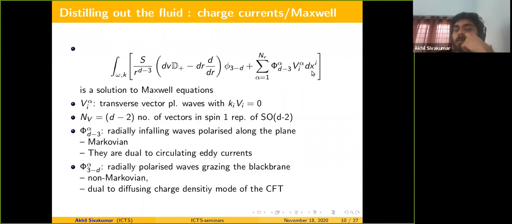Then we have a different sector of the solution where there's a Markovian scalar and some V i alphas, which are transverse vector planes.